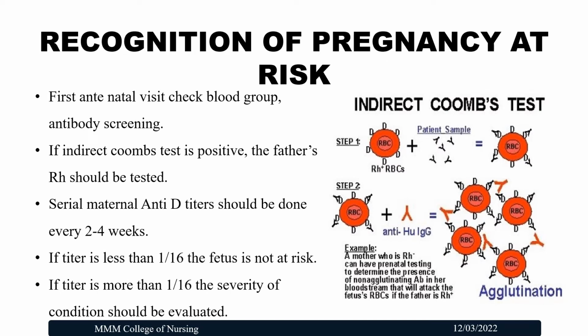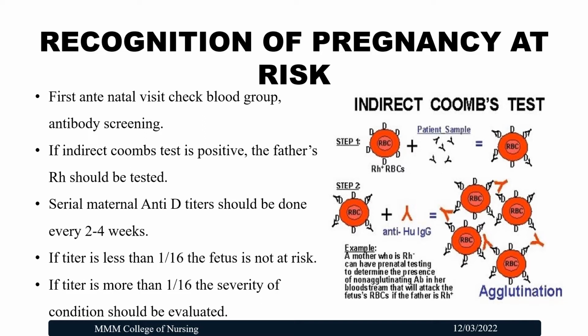How will we recognize the mothers who are at risk? We'll check the blood group and the RH factor for all the antenatal mothers. If the mother is RH negative, that is A negative, B negative or O negative blood group, then we'll do the indirect Coombs test for all the negative blood group mothers.